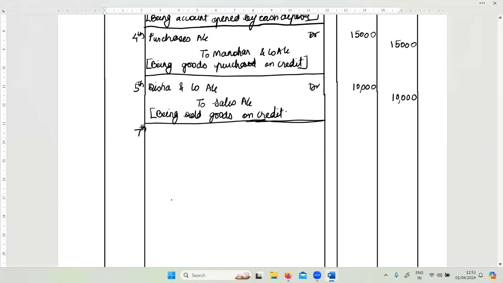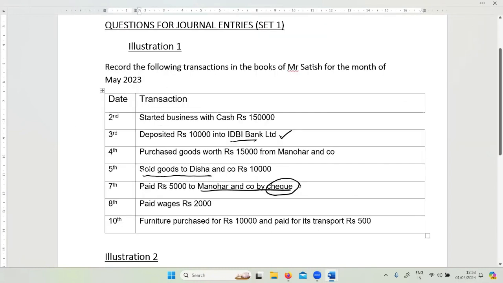Now, if we see which are the two parts of the transactions, Manohar and company, because they are receiving money, right? And who is paying them? Business is paying them, but it is paying through bank. So IDBI bank account. These are the two accounts, right? Manohar and company is personal. IDBI is also personal. Who is receiving? Who is giving? Manohar is the receiver. Receiver's account debit. IDBI bank is credit. Okay. So very clearly, I have the transaction which is paid 5,000 to Manohar and company by check.